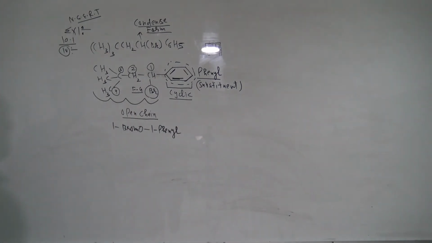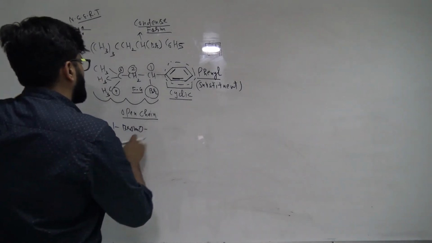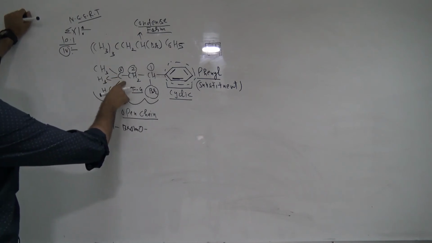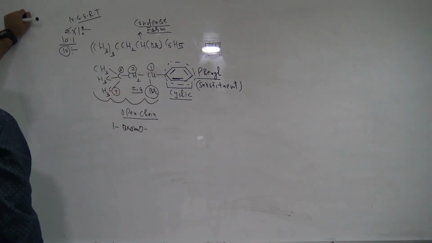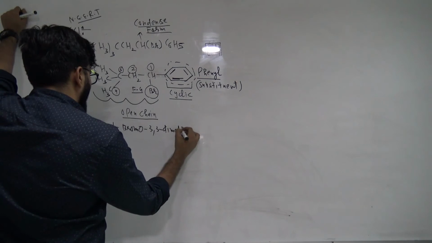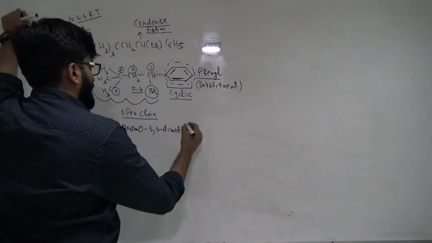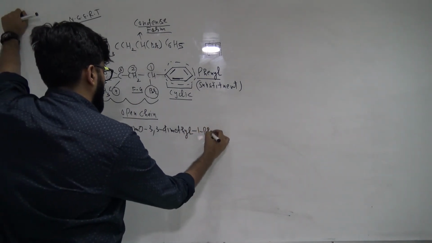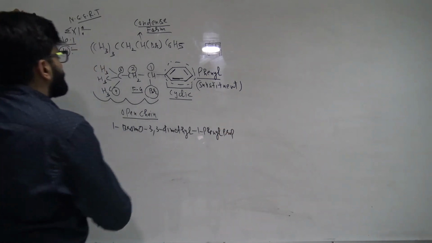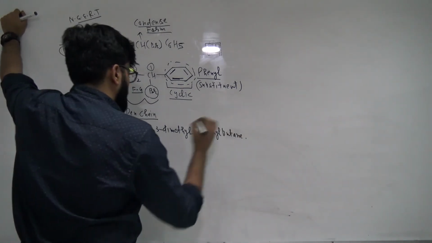Okay, are we done? No, we are not done. 1-bromo, 1-phenyl. Before that, there will be 1-bromo and guys, 3, 3-dimethyl. Then we have 1-phenyl, butane, 1-phenylbutane. Sorry, not propane, butane. This is the name of this compound.